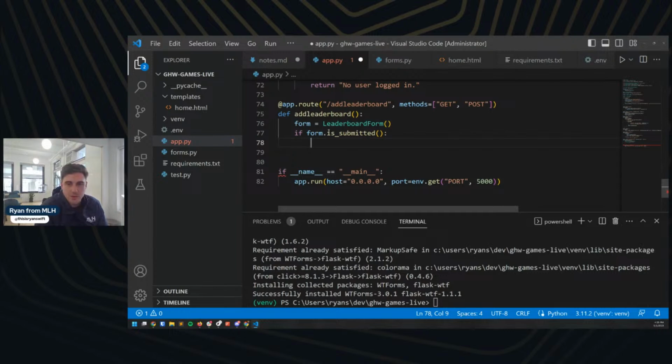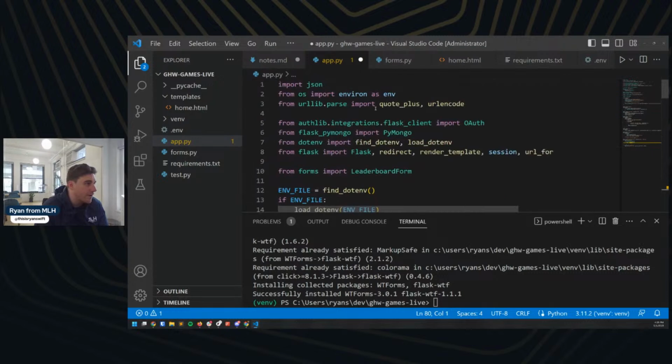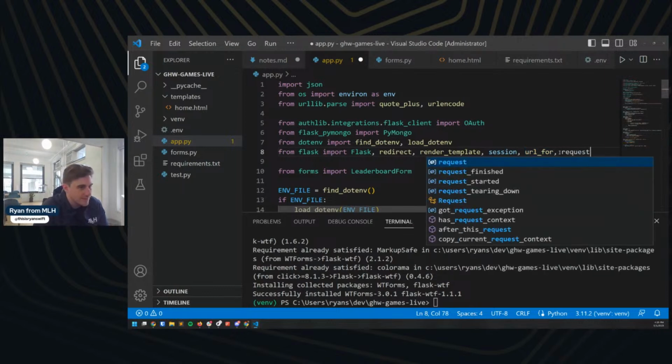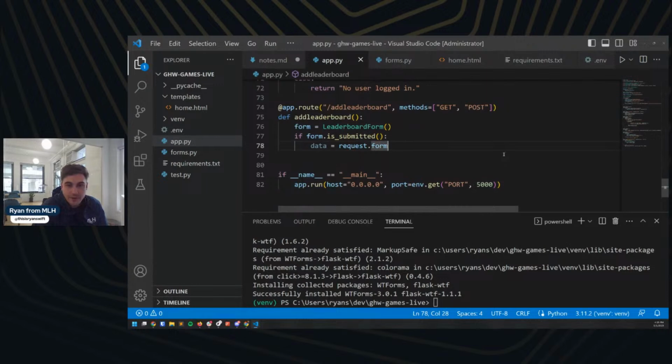Then we're going to do data is going to be equal to our request. This is what the form is actually going to send back. And I can see I've got a little squiggly under request. It's not defined. So I think I need to just add that to our list of things we're importing from Flask. Yes. So request. Great. There you go. We got rid of our little squiggly.